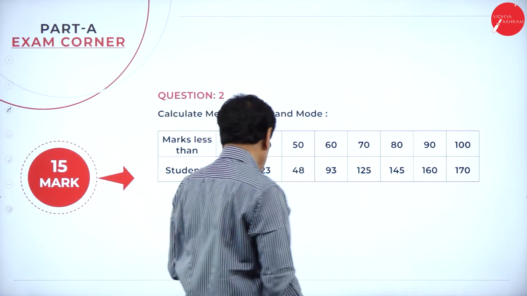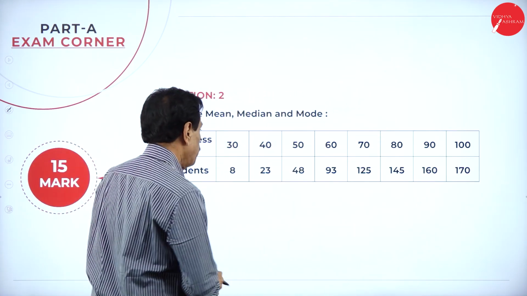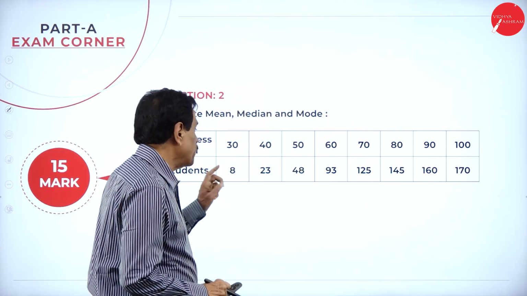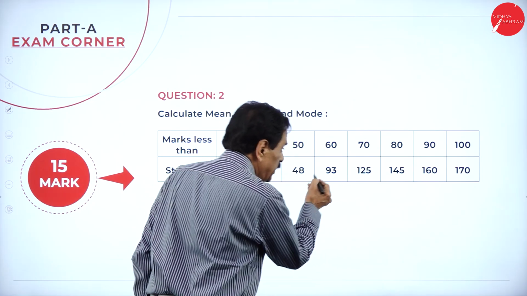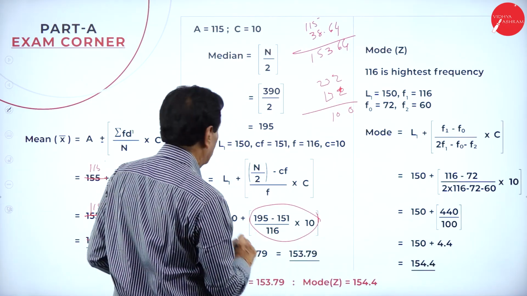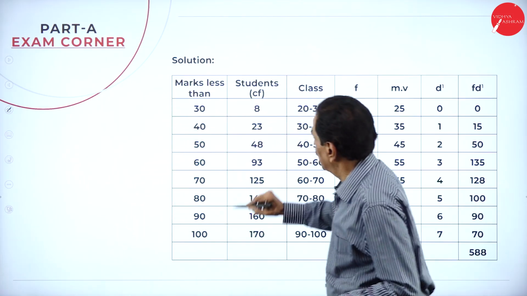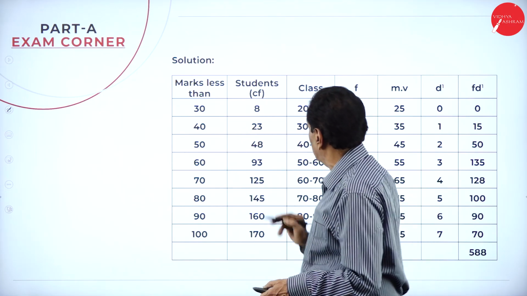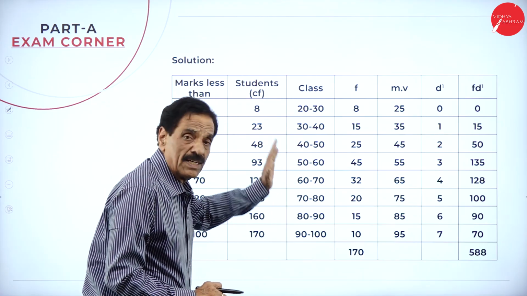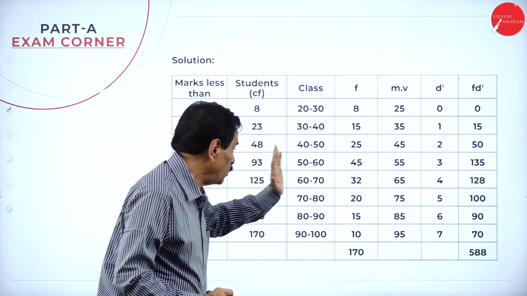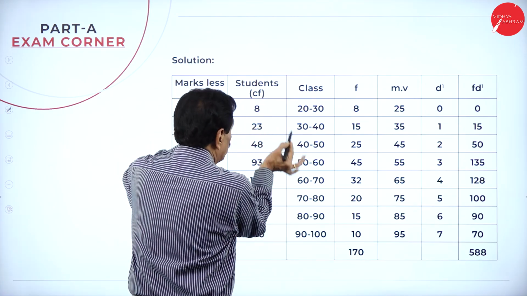Once you construct the classes, these numbers are cumulative frequencies. You have to bring out the difference. What is the first number? 8. Next number is 23, next is 48, next is 93. So you have to convert to frequency here, one by one. Here, less than 30, less than 40. If you construct the classes, 20 to 30, 30 to 40, 40 to 50, with a difference of 10, that's all. Your frequencies: what is the first number? 8.